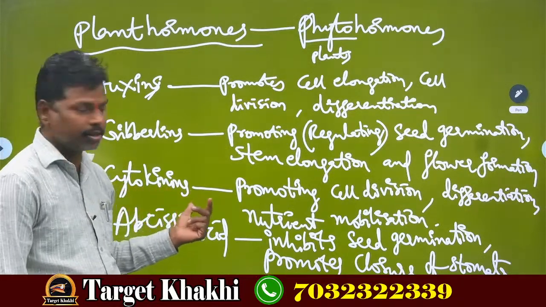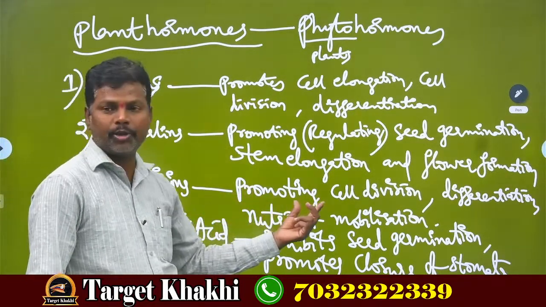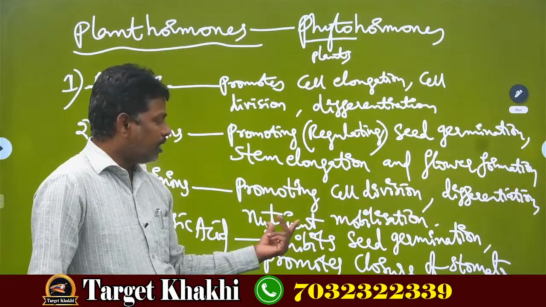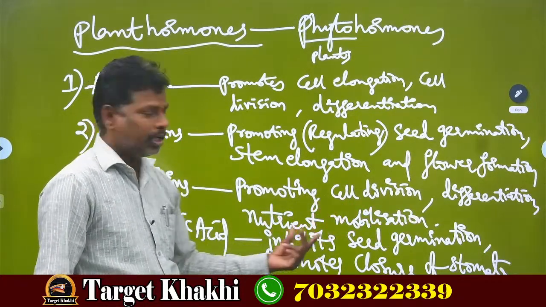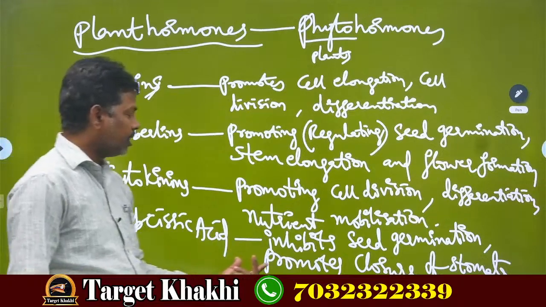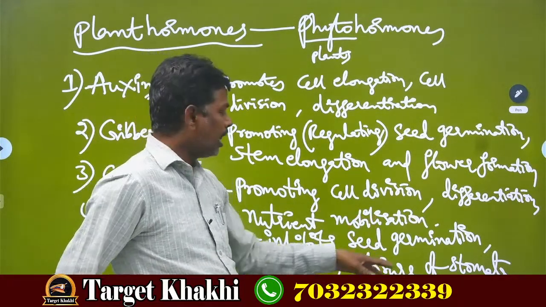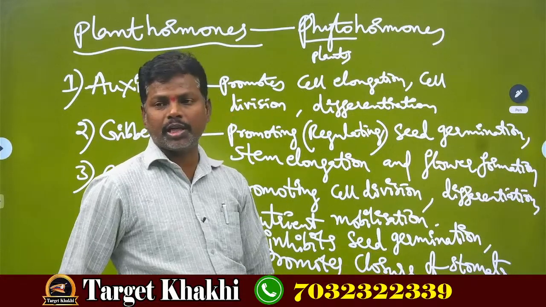Next, cytokinins help in promoting cell division, differentiation and nutrient mobilization. Next, abscisic acid inhibits seed germination and promotes closure of stomata.